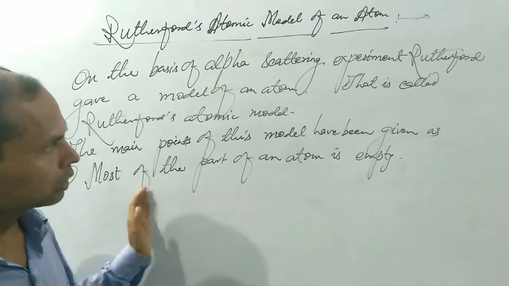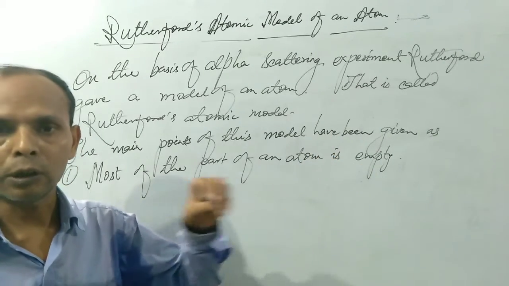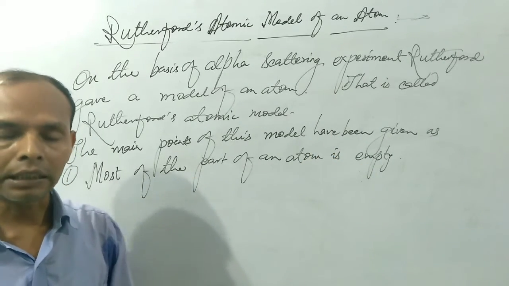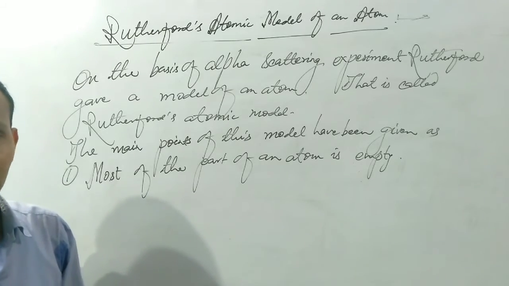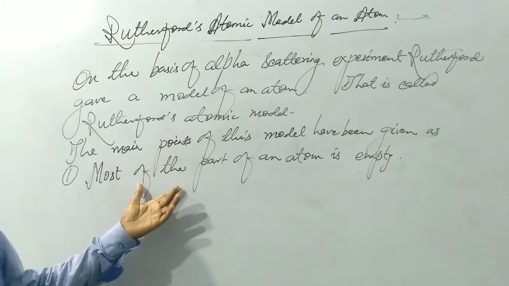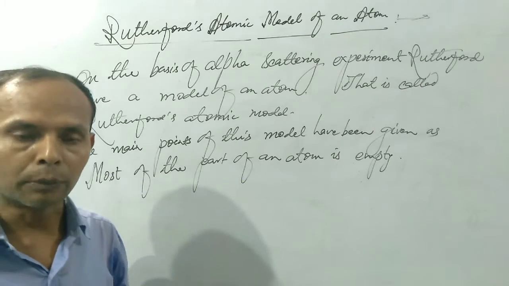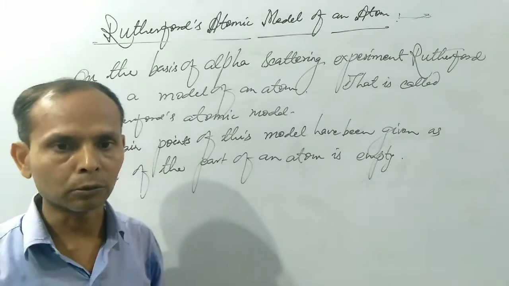Because of empty spaces, the majority of alpha particles passed straight through the foil. So, the first point is that most of the part of an atom is empty because the majority of alpha particles pass straight through the foil.